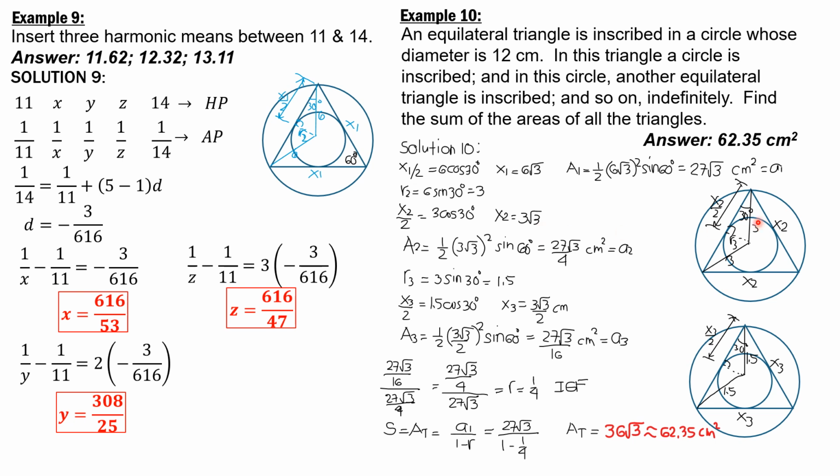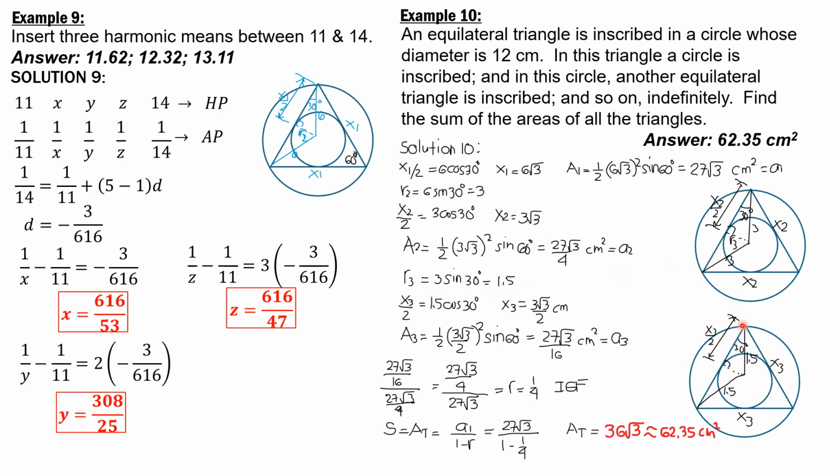Area 2, therefore, the area of the triangle inscribed in this smaller circle, is 1/2 the product of adjacent sides, x2 and x2. So 3 square root of 3 quantity squared, times sine of 60 degrees. So it is 27 square root of 3 over 4 square centimeters. We'll call that A2, the second term. Then R3, which is this circle here, is 3, the hypotenuse, times sine 30, and that is 1.5 centimeters.